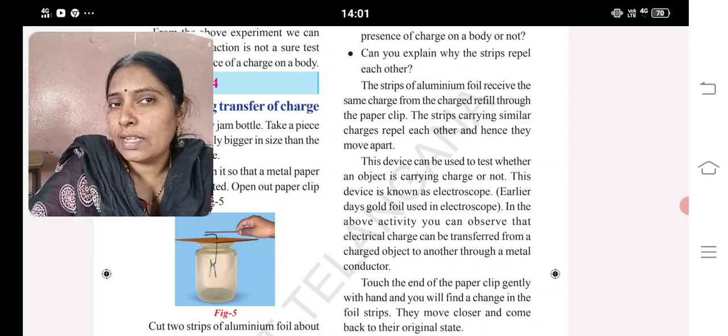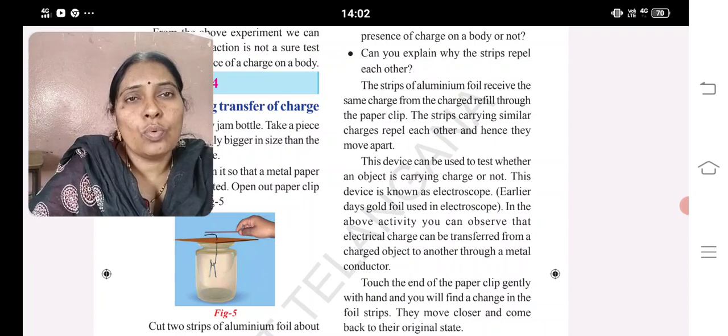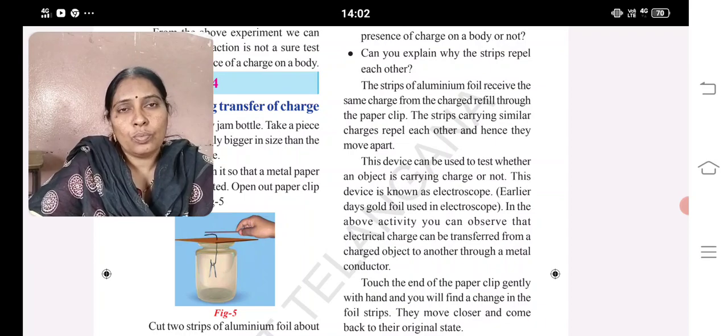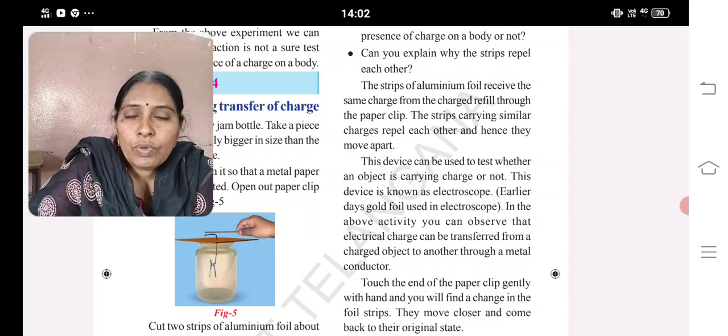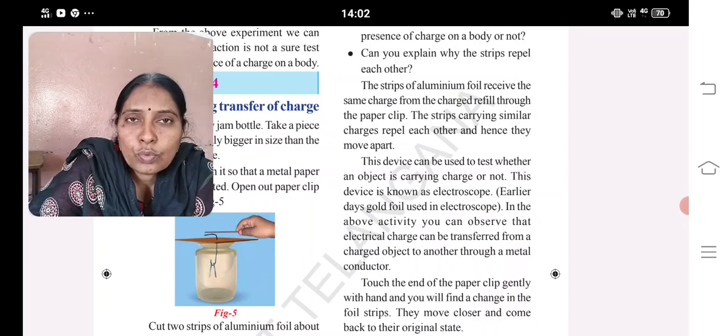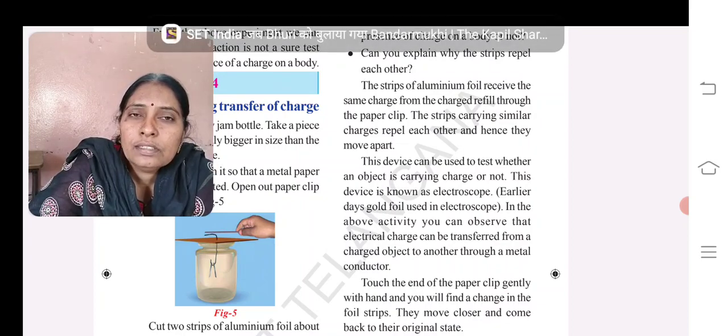This device is known as an electroscope. Okay, children, what do we have to do to check the presence of a charge? We need to take a jam bottle and take a cardboard, and make a hole in it. Through that you insert a metal wire, and to that metal wire, cut two strips of aluminium foil and hang them through the metal wire.